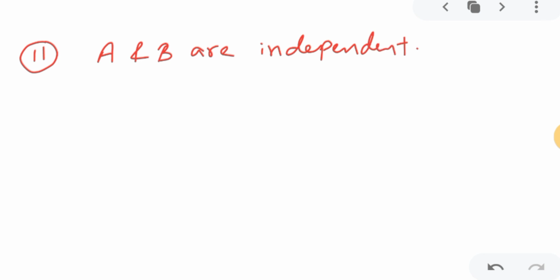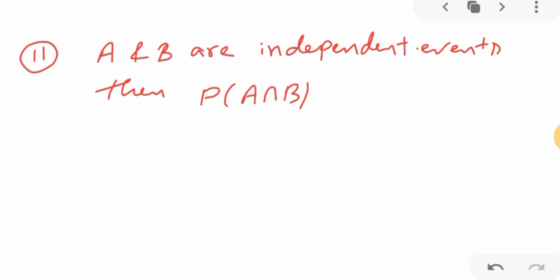If A and B are independent events, then probability of A intersection B is equal to probability of A into probability of B. This is the property for independent events. And now again we'll use the formula.